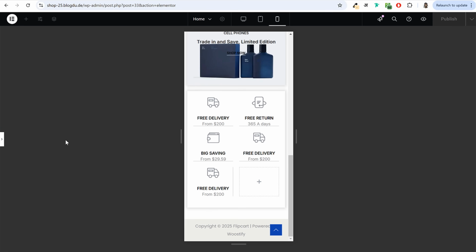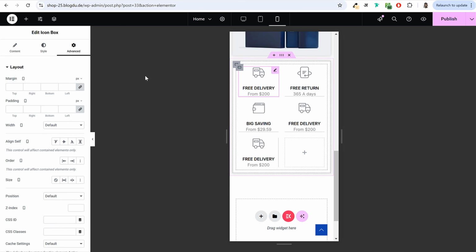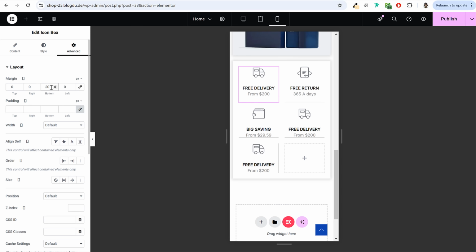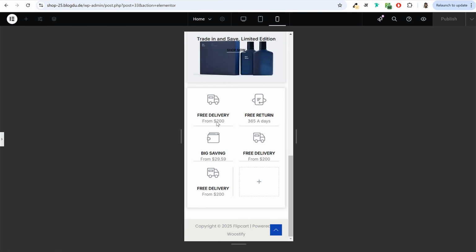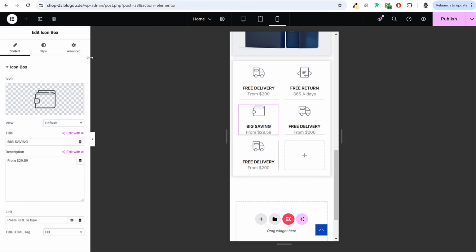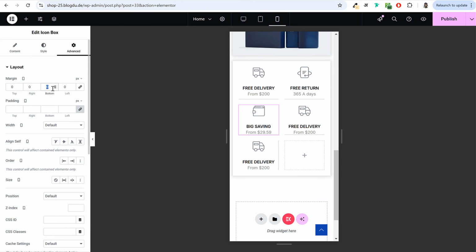If you want this border at bottom, you can also give some spacing at bottom, margin maybe 10 or 20 pixels margin at bottom, so that between this border and this text it has some space. Same thing, you can do it with this one. Click on this and at the bottom type in 10.